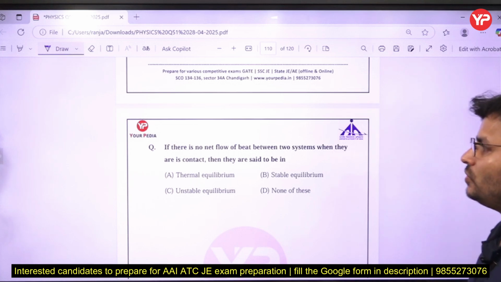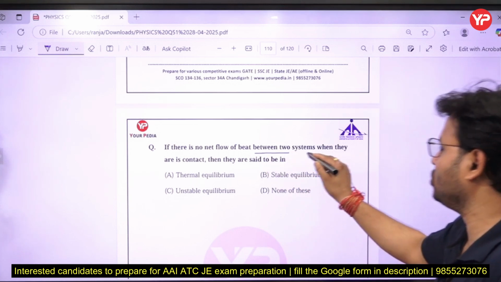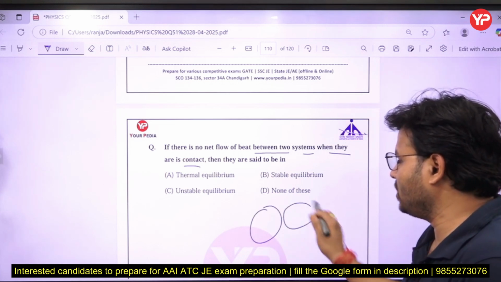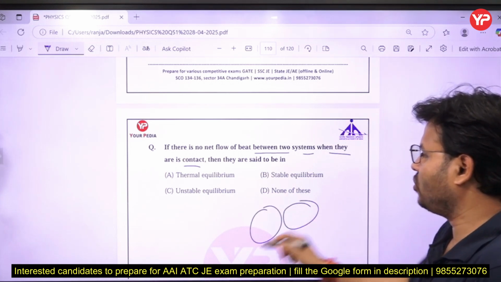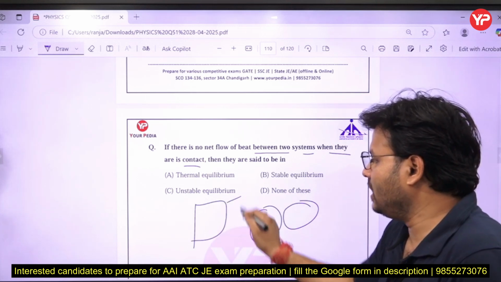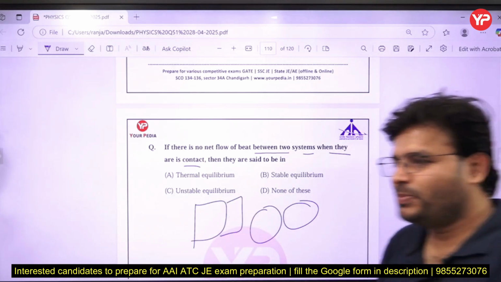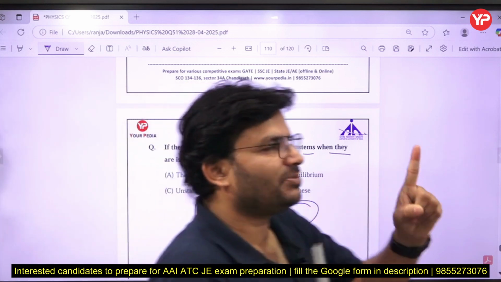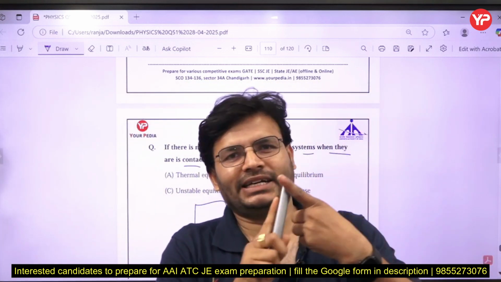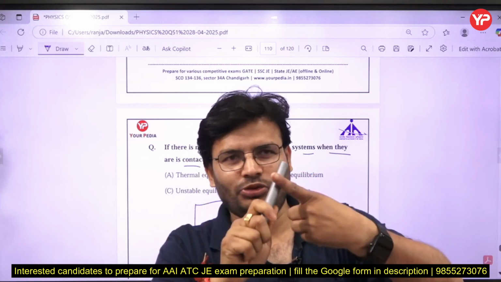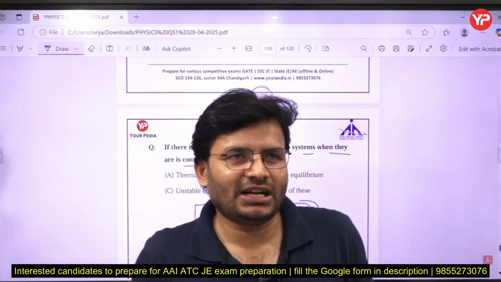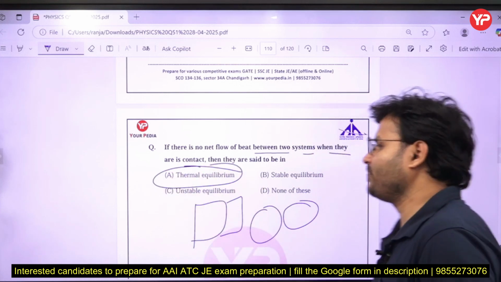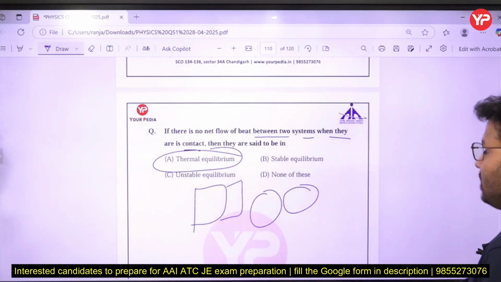There is no net flow of heat between two systems when they are in contact. Suppose this is one system, this is another system, and these two are in contact. Still heat is not going to flow. That means the temperature is the same, so it will be thermal equilibrium. From the zeroth law, when two bodies are in contact and no heat transfer takes place, that means these two bodies have the same temperature. That means thermal equilibrium, the same temperature is there, then only heat is not going to flow. So A is the right answer.